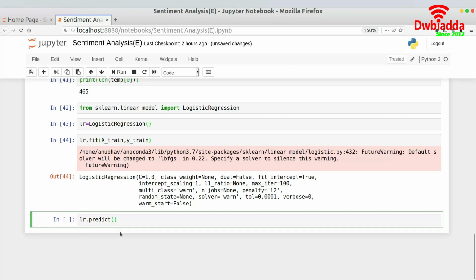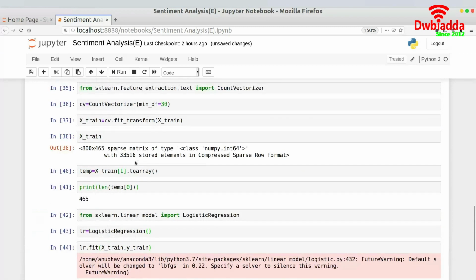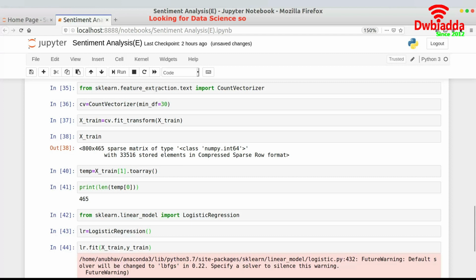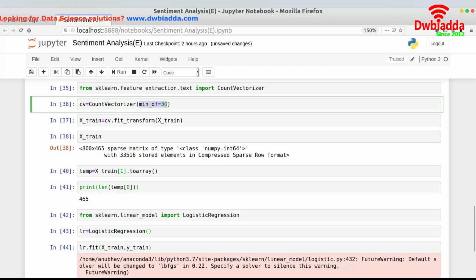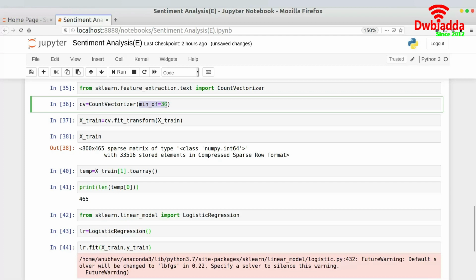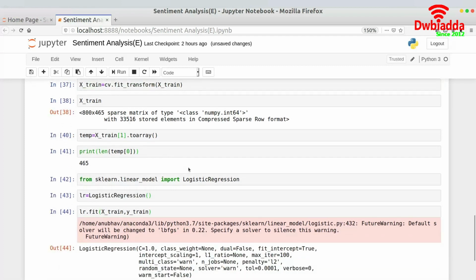But I hope you understand how we use count vectorizer to create a bag of words model. If you're not comfortable, here is a quick recap. For count vectorizer, we specify min df, the frequency above which we consider words. Words are picked from the bag and assigned indices, and based on these indices the vector is formed by taking the count of words appearing in the particular sentence. Then we apply models like logistic regression and naive Bayes to this vector to get the final output.